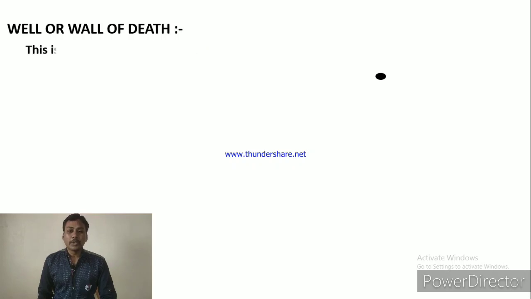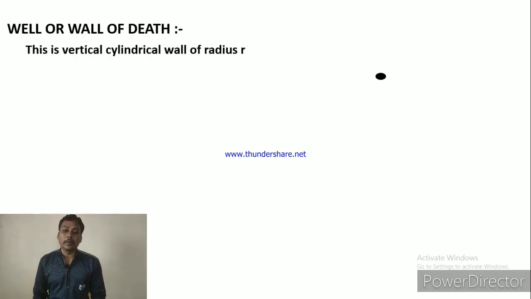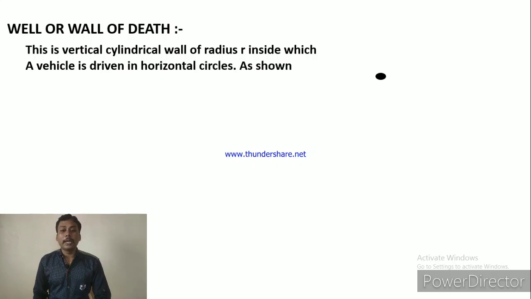मौत का कुआं. So this is the vertical cylindrical wall or well of radius r inside which a vehicle is driven in horizontal circle. मौत का कुआं means what?